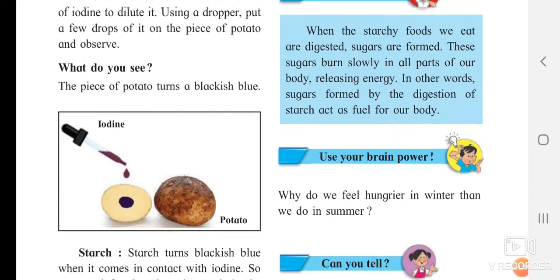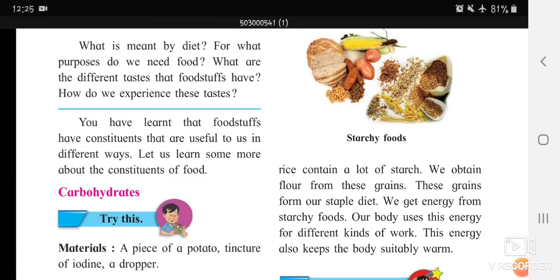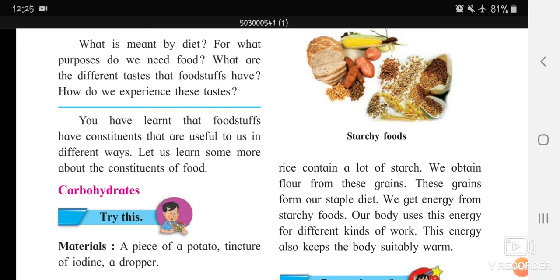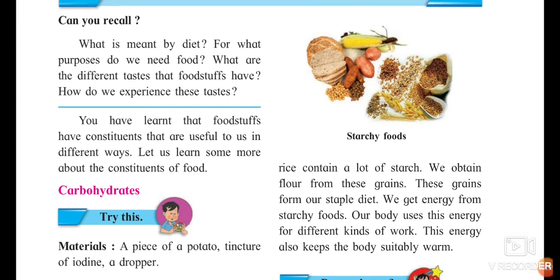Cereals like jowar, bajra, wheat and rice contain a lot of starch. The cereals which we use for preparing bhakri, chapatis, rice, etc., consist of a lot of starch. We obtain flour from these grains. So we are getting this flour from these grains.